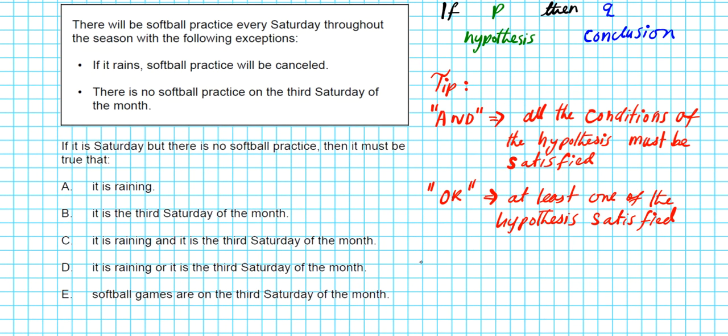So let's write this down in conditional statement form. We'll say if. Now we're going to have to break this statement into two parts, because we have two hypotheses here. Hypothesis 1 is it is raining, or hypothesis number 2 is it is the third Saturday.